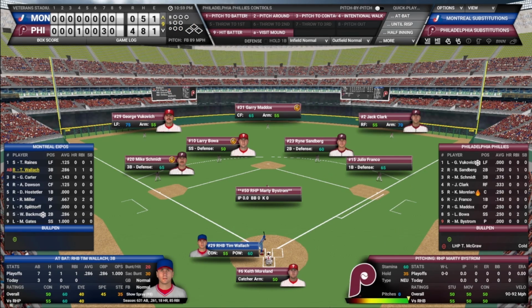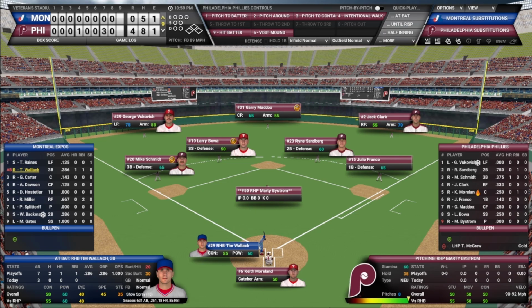Marty Bystrom checks in on the mound with the right-handers coming up. Wallach, Carter, and Dawson wanted to go to a right-hander. We'll have Tug McGraw throwing in case there's trouble. Vukovich will come into the game. He is a better left fielder than Lonnie Smith. You did see that throw by Smith earlier in this game, though. But Vukovich comes in as a defensive replacement.